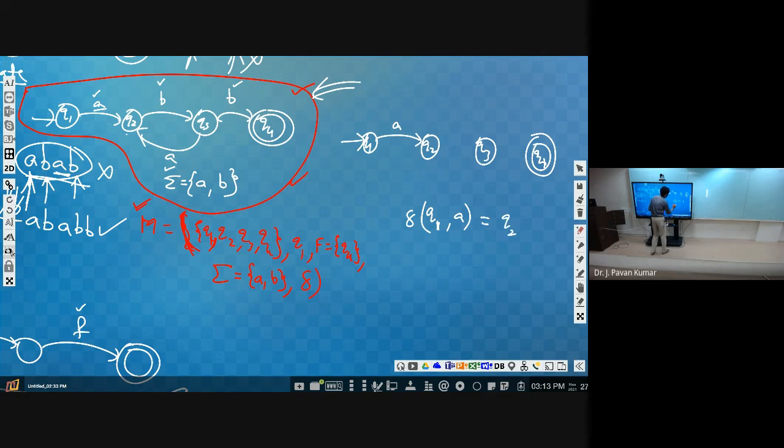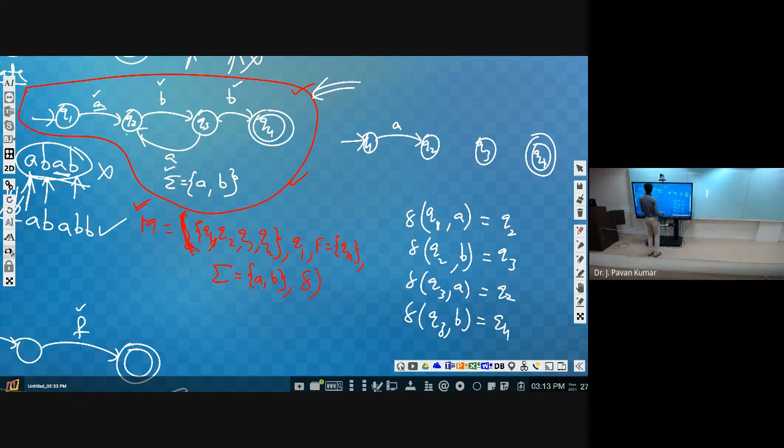We will be reaching which state? Q2. Similarly, delta of Q2 on A is Q2, delta of Q2 on B is Q3. Delta of Q3 on A is Q2. Next, delta of Q3 on B is Q4. Are there any others? In this one, you see and tell.